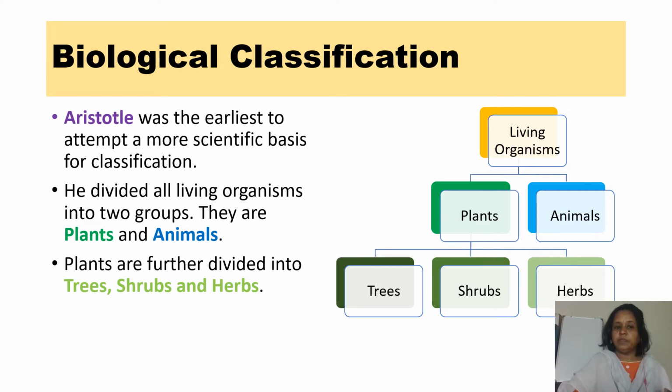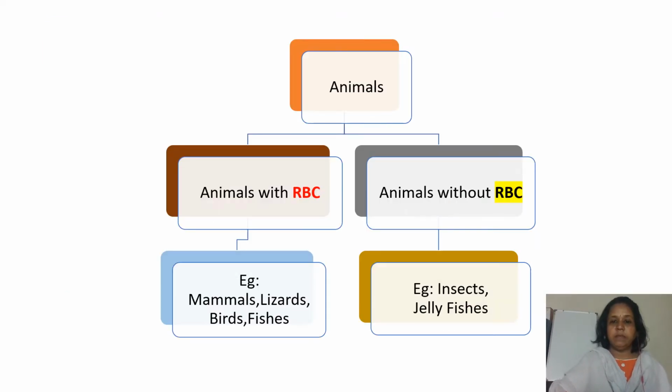So according to Aristotle, there are only two groups, plants and animals. In plants, trees, shrubs, and herbs. And animals are again divided into two groups: animals with RBC and animals without RBC. Examples of animals with RBC are mammals, lizards, birds, and fishes, and animals without RBC are insects, jellyfishes, etc. This is the Aristotle type of classification.